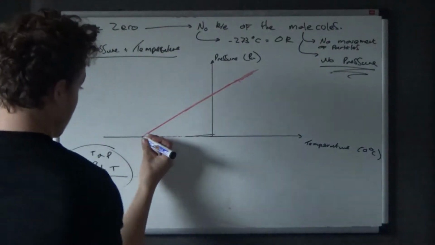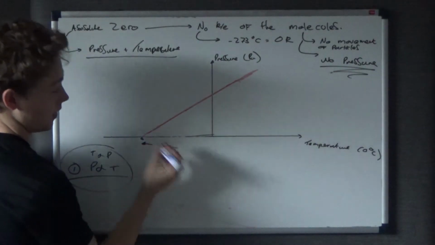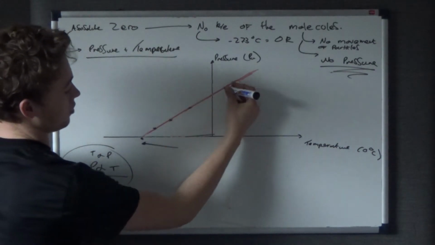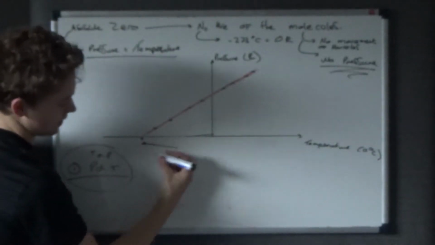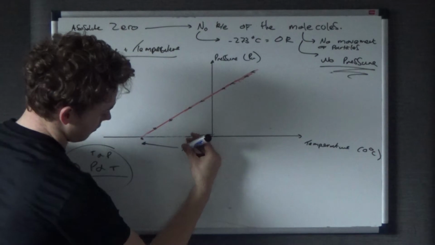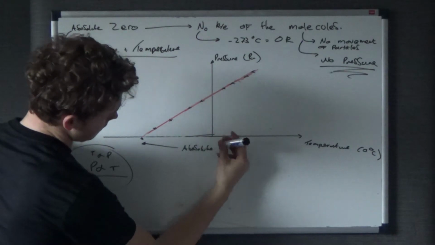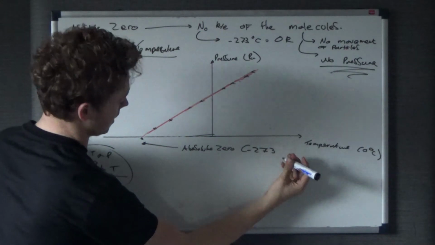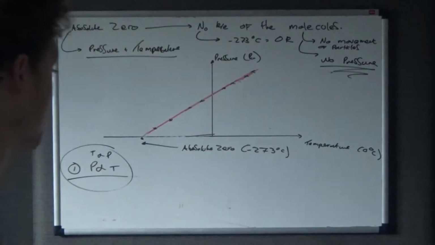Now this point here, okay, sorry, I should knock something off there. This point here, where the red line, which is the line of best fit of all the points that you might mark down of the pressure of a certain gas at different temperatures, if you did this as an experiment, it should look something like this. This point here, where it intercepts the x-axis, is the point of absolute zero, which, if you do it right in the experiment, should be around -273 degrees Celsius.